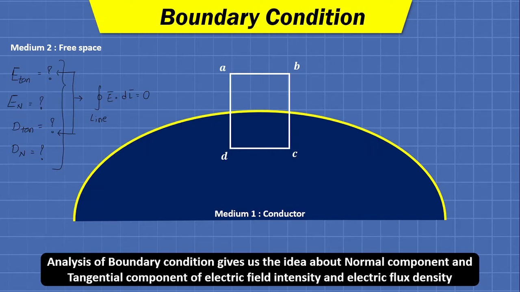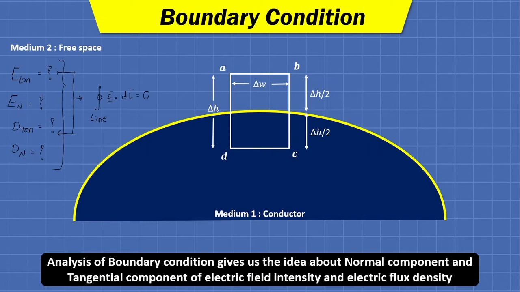In this path we have the elementary width of our rectangle as delta W, and the height of this rectangle is delta H. Now we have kept this rectangle such that half the height remains in the dielectric medium and the other half height, that is delta H by 2, remains inside the conductor.